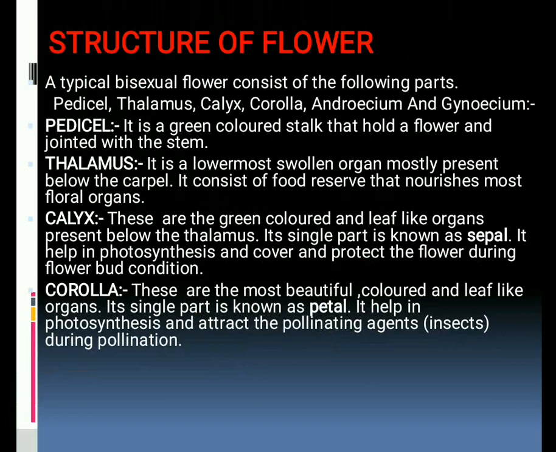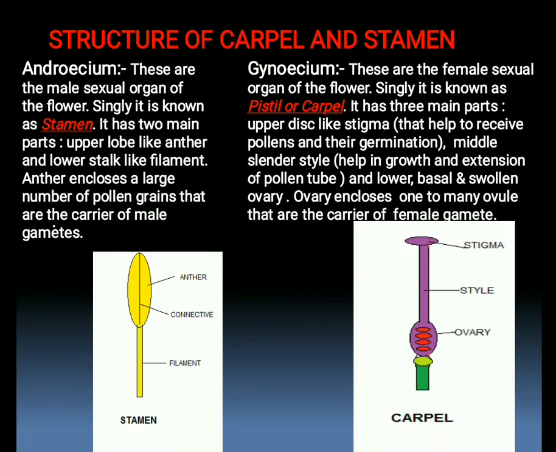So these are all the vegetative organs: pedicel, thalamus, calyx, corolla. These are the vegetative, means somatic organs of a flower, because the full flower is not the reproductive part. So these are the vegetative parts, and the next two parts, that is androecium and gynoecium, are the reproductive parts. So here you can see the reproductive parts, androecium and gynoecium.